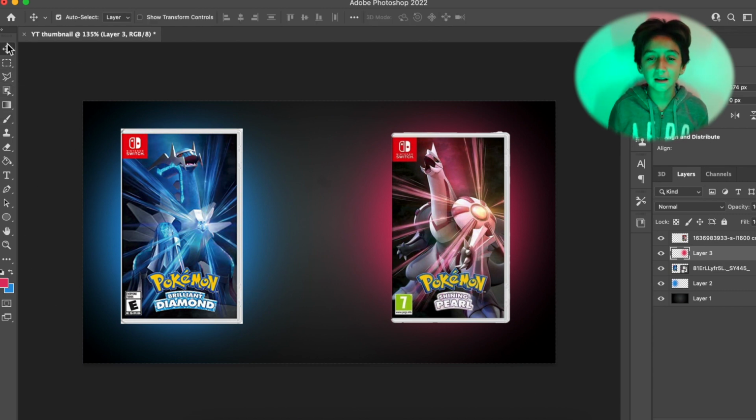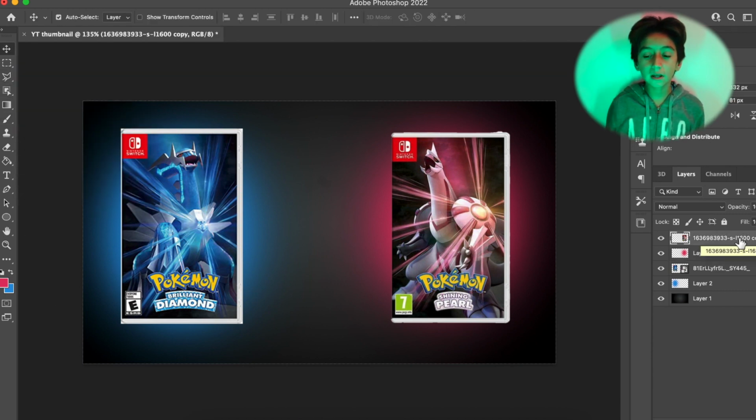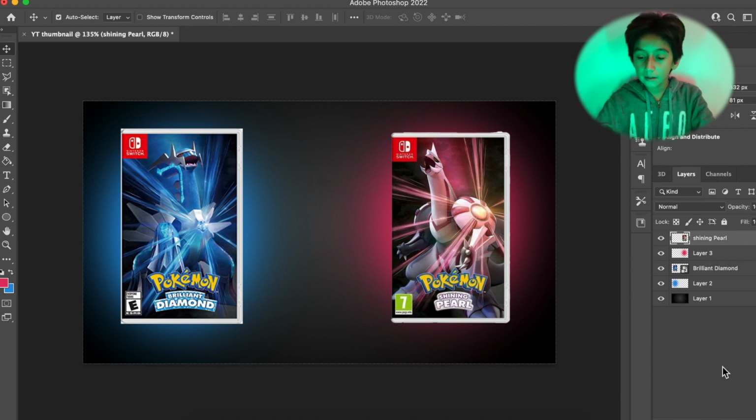This already looks really nice. So if you're ever getting a little confused when managing all the layers, you could go ahead and double click the text and rename it, and then you could just name all of them. So you could just name it pink, and just like that. So next we're going to be adding some text.